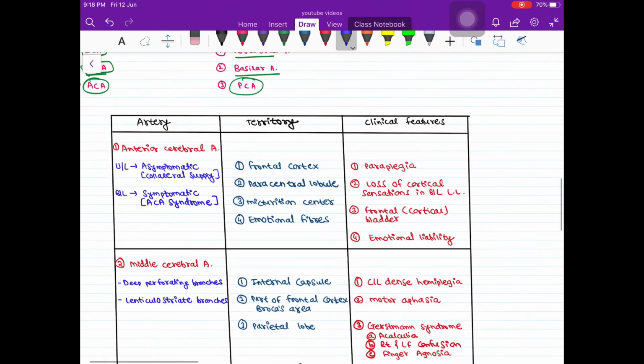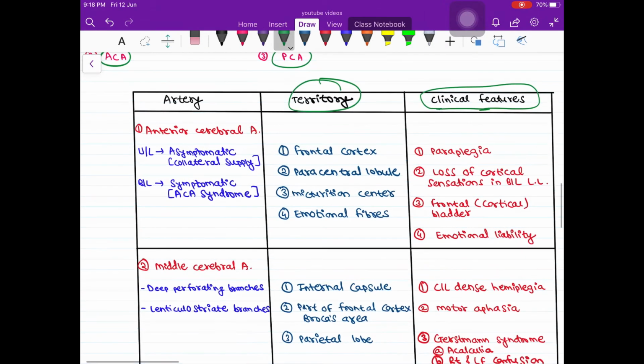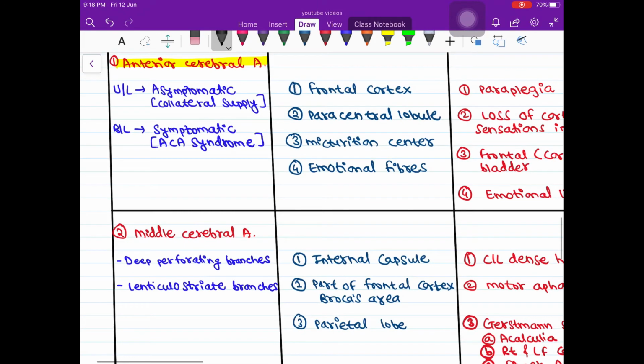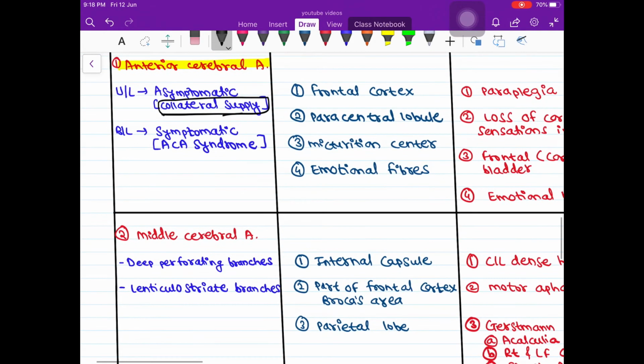Now we will discuss the artery affected, the area it supplies and the clinical features that arise when this artery is affected. So the first is anterior cerebral artery. So this anterior cerebral artery, when it is unilaterally affected, it is asymptomatic because there is collateral circulation which supplies the other part and hence no symptoms occur.